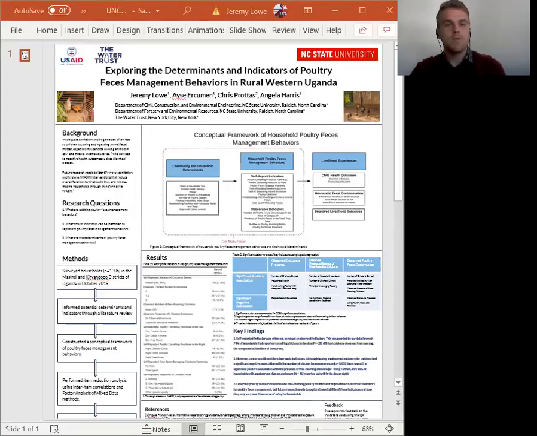Next, Table 2 in the results section displays the significant determinants of 3 key indicators using logistic regression models. We consistently see the number of chickens owned having a significant positive association with observed enclosure presence, poultry feces occurrences, and free-roaming poultry, suggesting that this is a key determinant across many poultry feces management behaviors.